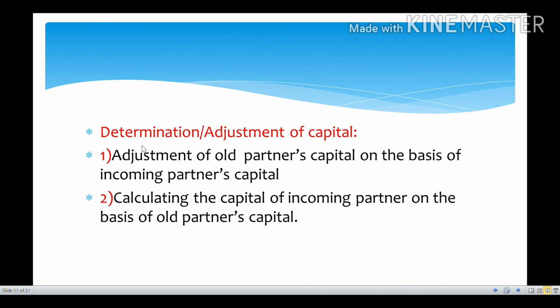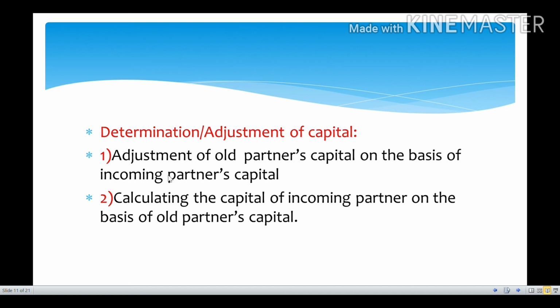So that's why there are two different types in order to determine or adjust the capital. The first one is adjustment of old partners' capital on the basis of incoming partner's capital. Sometimes at the time of admission of a new partner, they may agree that their capital should also be adjusted in order to be equal to their profit sharing ratio.